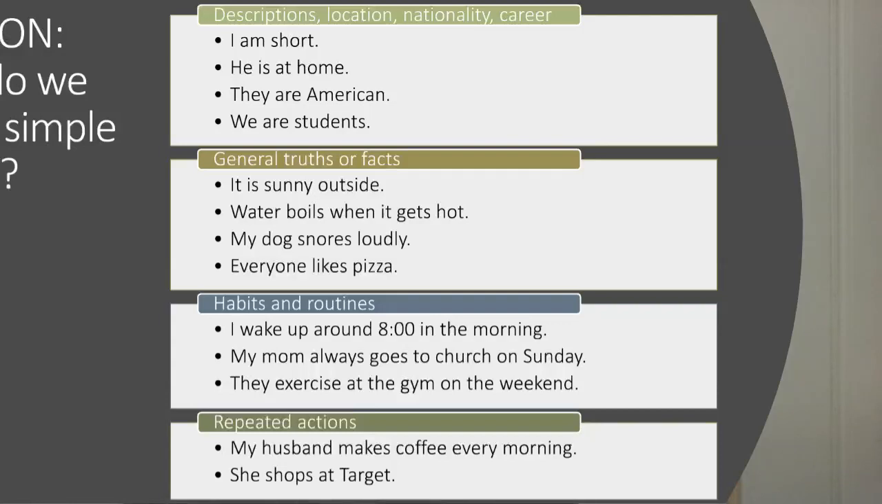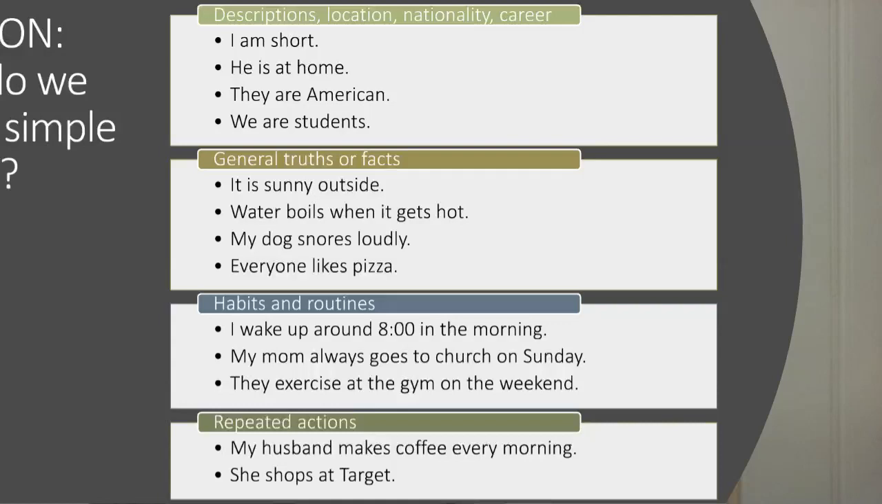General truths or facts. It is sunny outside. That's a fact. Water boils when it gets hot. That's a fact. My dog snores loudly. This dog snores at night so loud it wakes me up sometimes. That's a fact. Everyone likes pizza. I'm counting that as a fact. I'm sure there's one person somewhere who does not like pizza, but we're going to use this as an example.